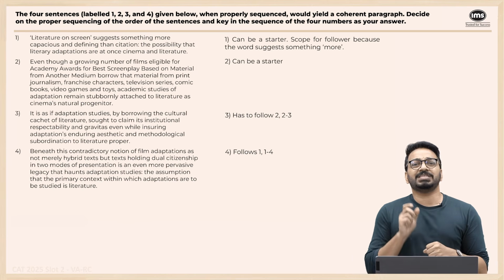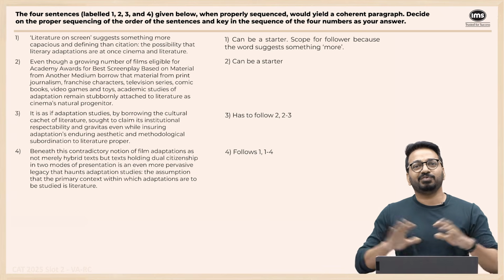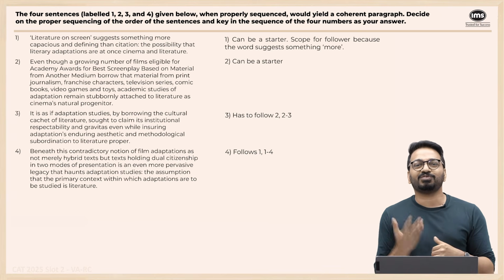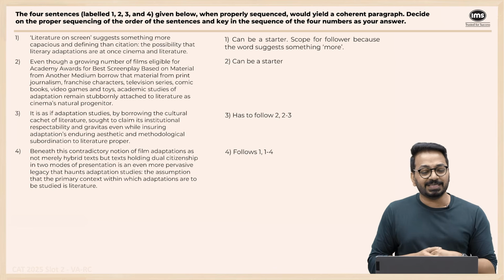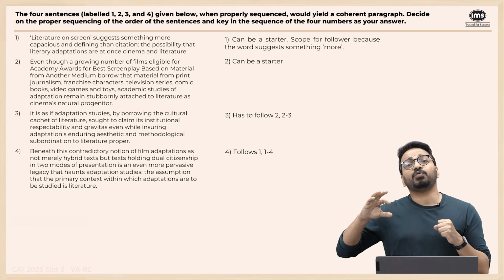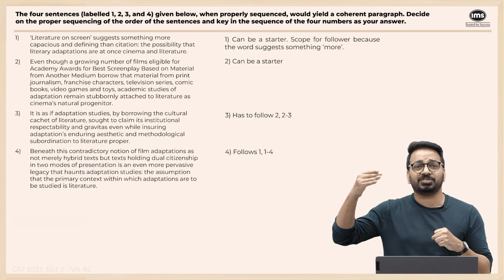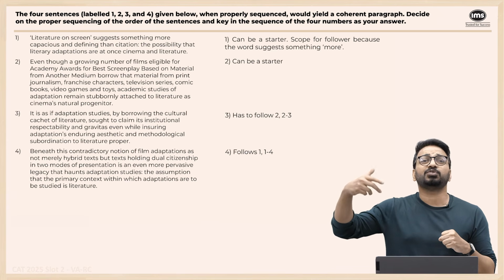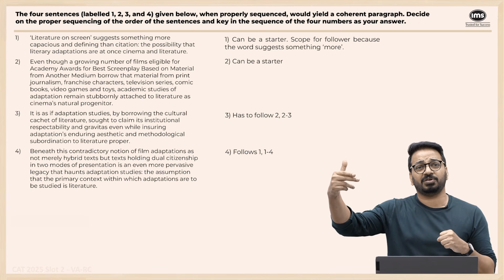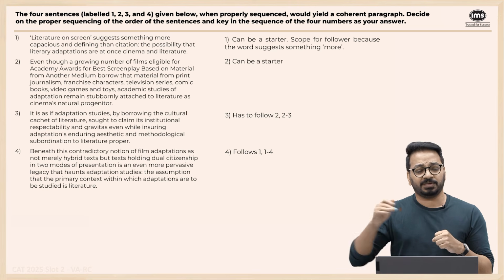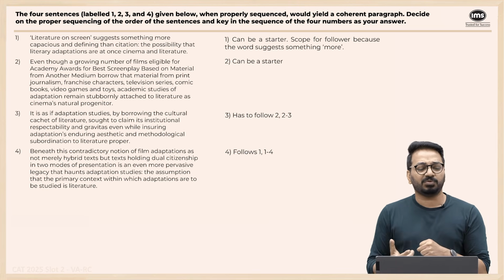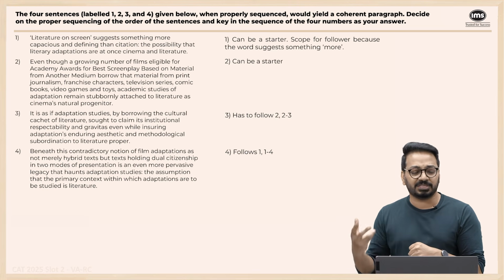Now between these two links, we know it's either 2, 3, 1, 4 or 1, 4, 2, 3. Which one is a better starter? The whole thing is starting with literature on screen and that new nomenclature, and 2 and 3 are getting a bit more specific, even though the films and literature are mentioned.